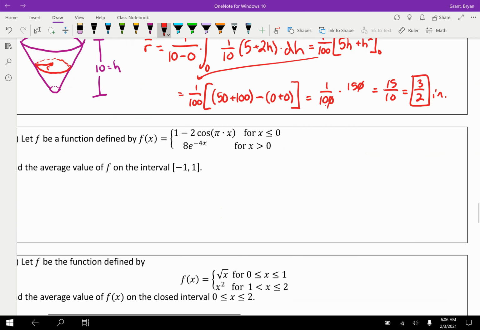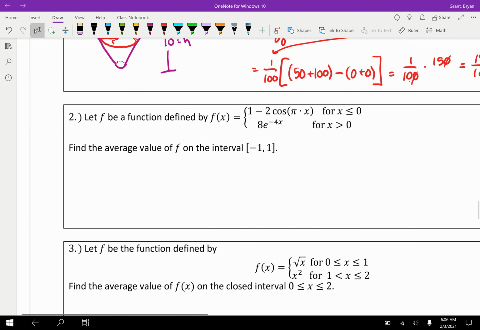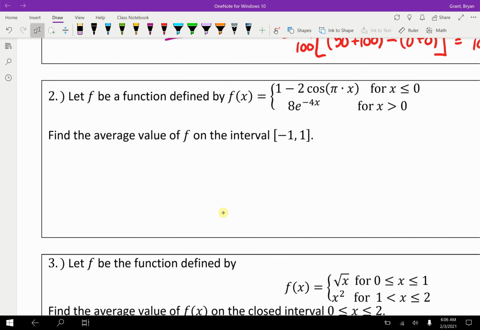Cool. Let's look at another. Let f be a function defined by this crazy thingamajig. Find the average value over that interval. Well, this is kind of a weird one because we have a function that splits at 0. So if we're going to find the average value, what we're really going to do is use our average value theorem, and I'm going to need 2 lines here. I'm probably going to work all the way to the right and then jump back again.